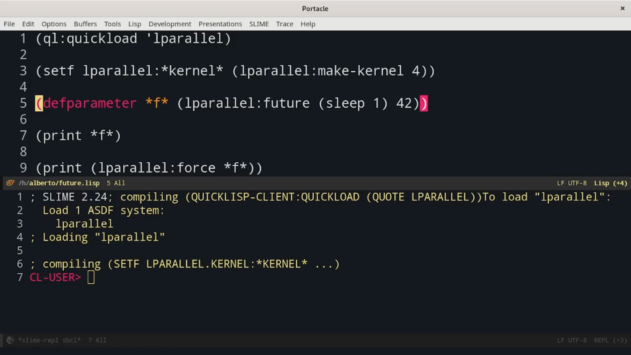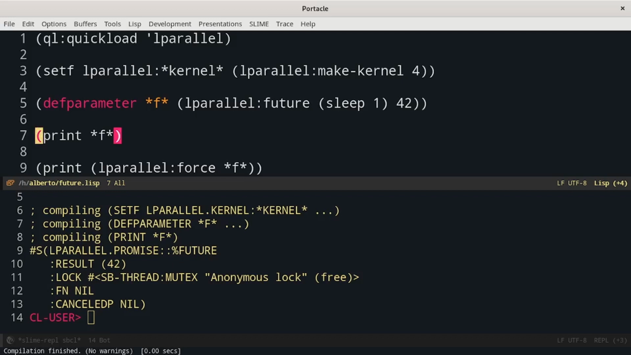Then we can actually create the future. In this case, the future first of all sleeps for 1 second and then it returns the value 42. If we print the value of the future, we can see that it's not the result itself, but is an object of type future. To get the actual value, we have to call the function force.